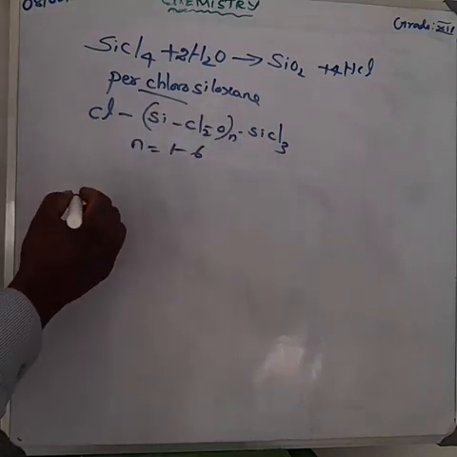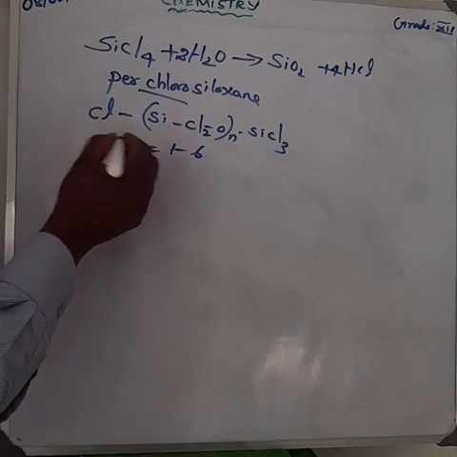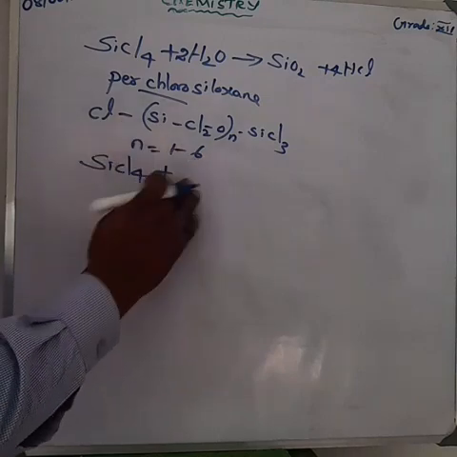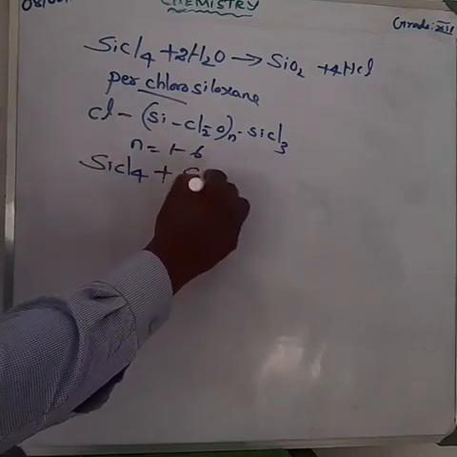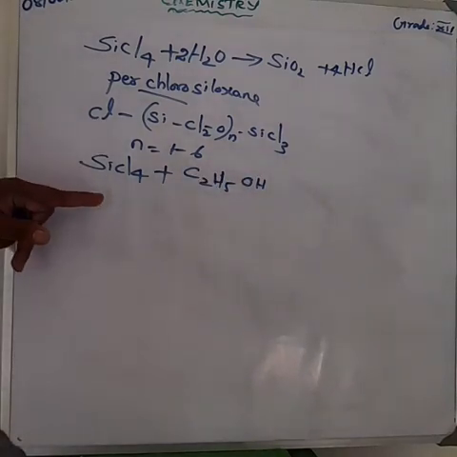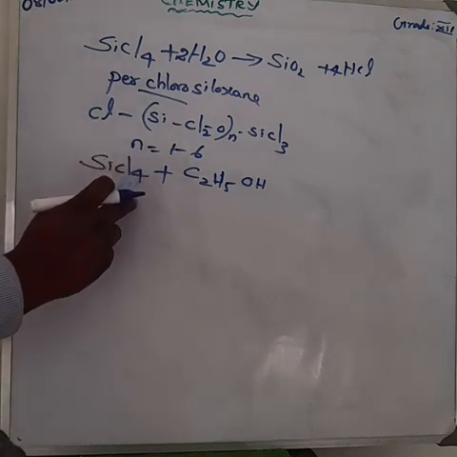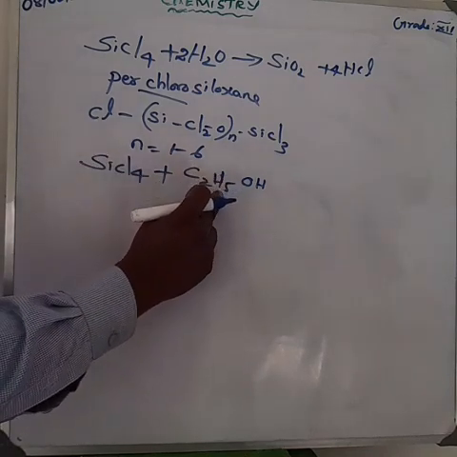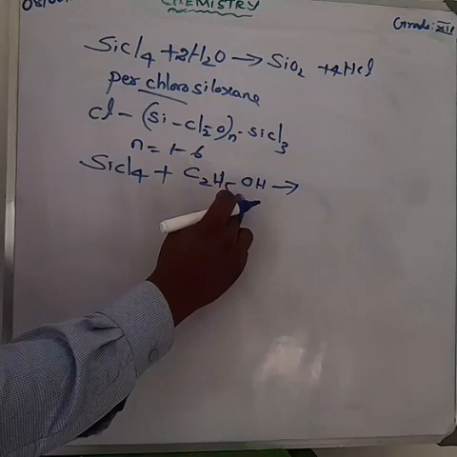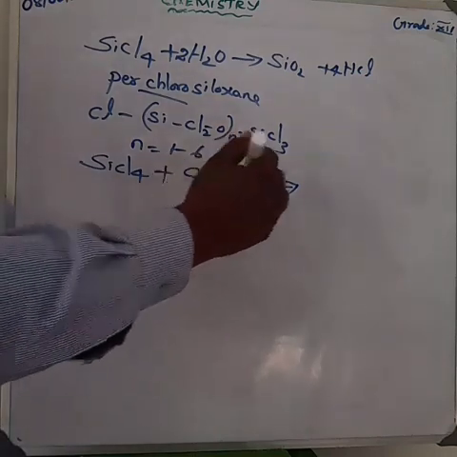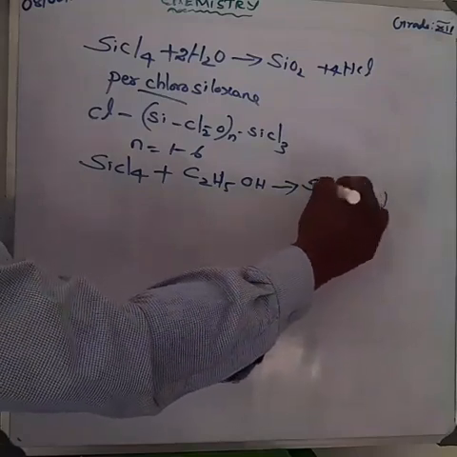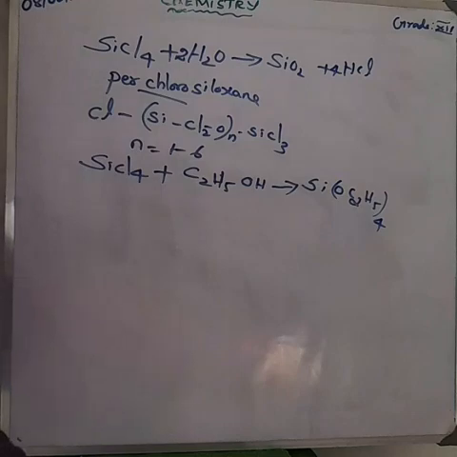Next, the reaction between silicon tetrachloride and ethyl alcohol. What is the formula of ethyl alcohol? C2H5OH. Silicon tetrachloride reacts with ethyl alcohol, C2H5OH, to give Si(OC2H5)4, that is Si O C2H5 4 times.